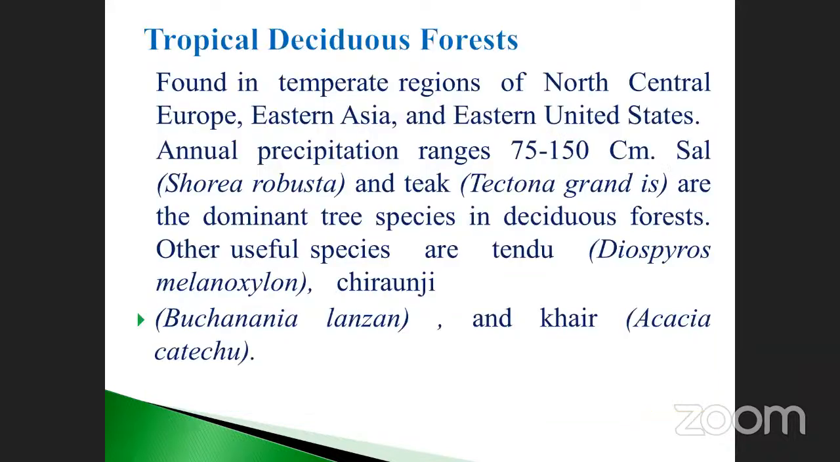And the tropical deciduous forest is the next one, my dear students. Deciduous forest is mostly found in which region? The temperate region of North Central Europe, Eastern Asia, and Eastern United States. These are the places. Here, how will the annual range of the raining seasons be? Annual precipitation ranges from 75 to 150 centimeters.